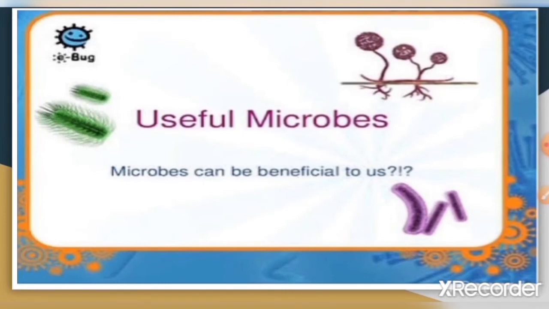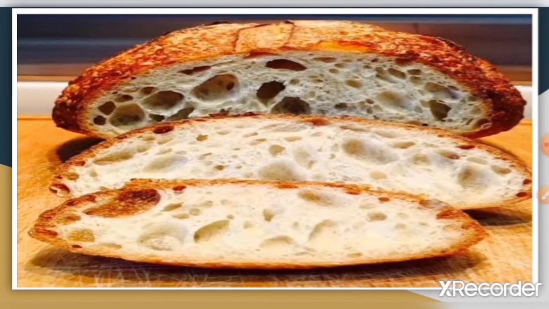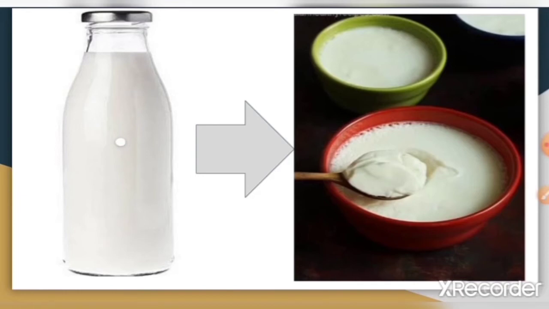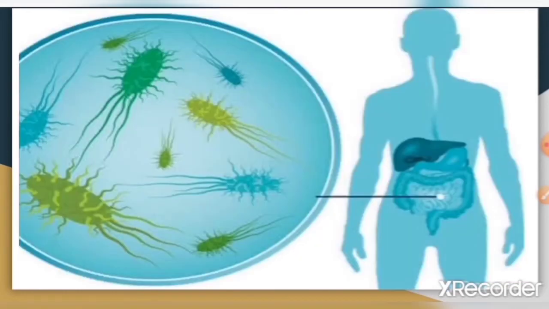They are useful also, like some microbes are used in making bread and buns. Some microbes change milk into curd. Some microbes help in the digestion of food.